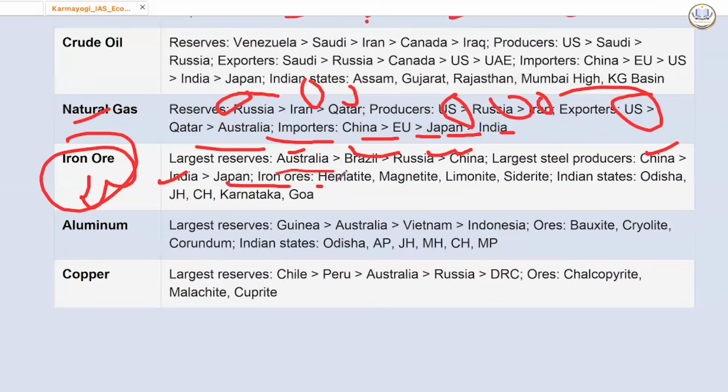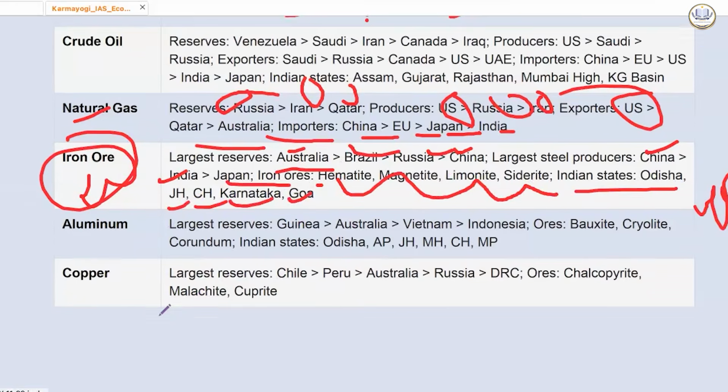Which are the iron ores? Hematite, magnetite, limonite, siderite. Again, here also, the quality of iron. Indian states, Odisha is number 1, then Jharkhand, then Chhattisgarh, Karnataka, then Goa.